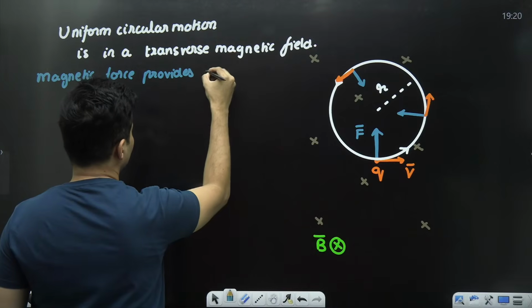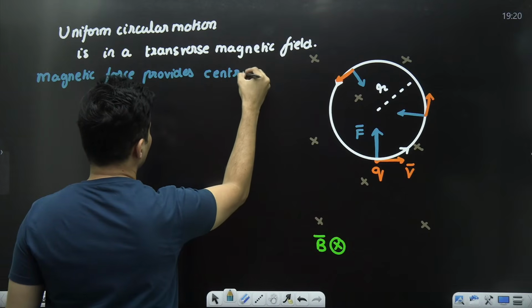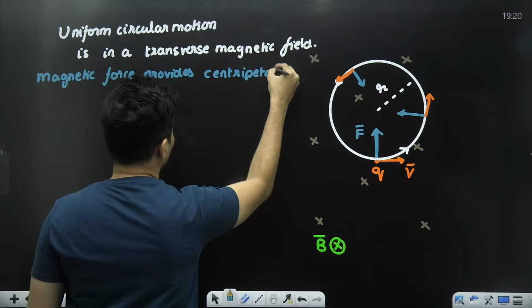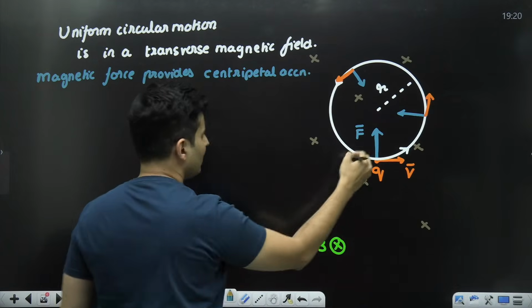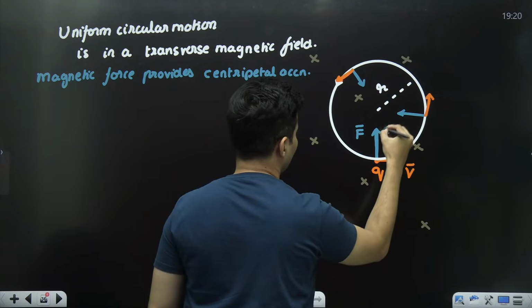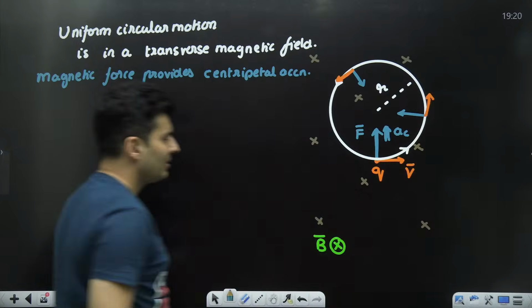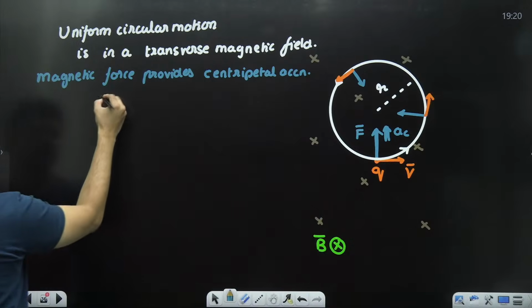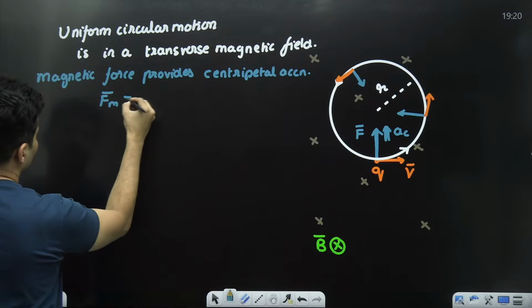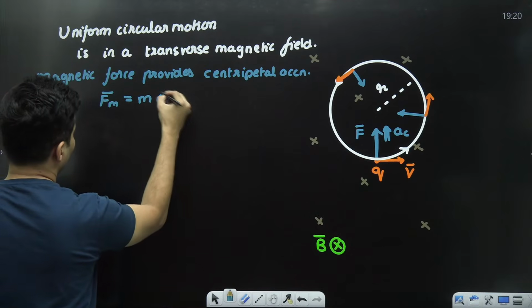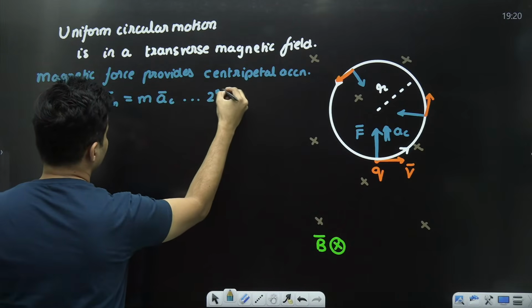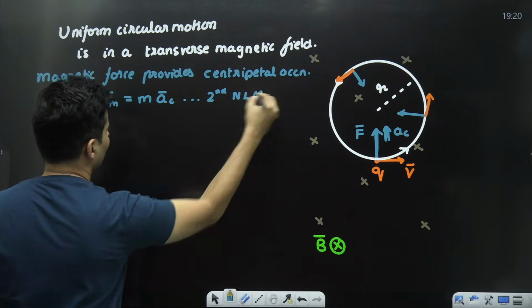So the centripetal acceleration, of course, is towards the center. That's why it is called centripetal acceleration. So the magnetic force is mass into AC. This is your second Newton's law of motion.